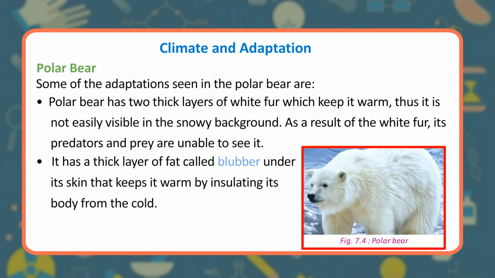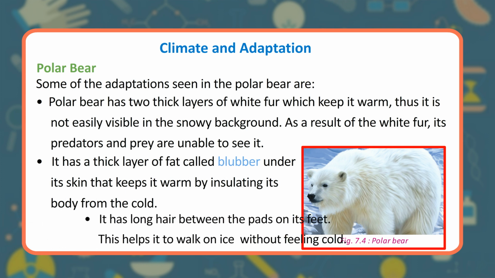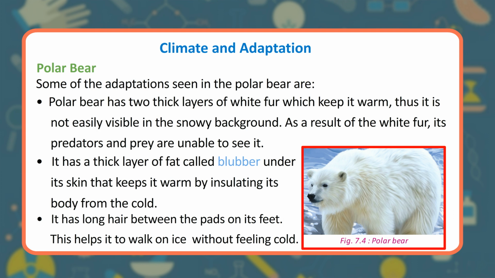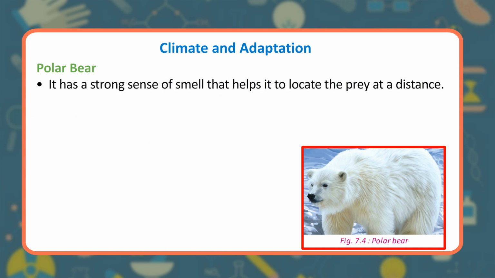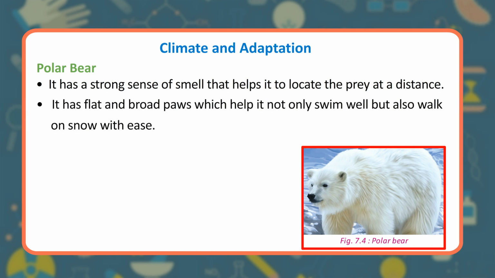It has a thick layer of fat called blubber under its skin that keeps it warm by insulating its body from the cold. It has long hair between the pads on its feet. This helps it to walk on ice without feeling cold. It has a strong sense of smell that helps it to locate the prey at a distance. It has flat and broad paws which help it not only swim well but also walk on snow with ease.